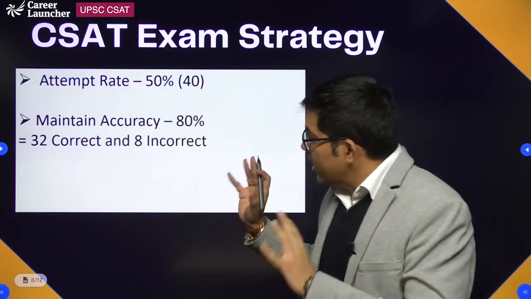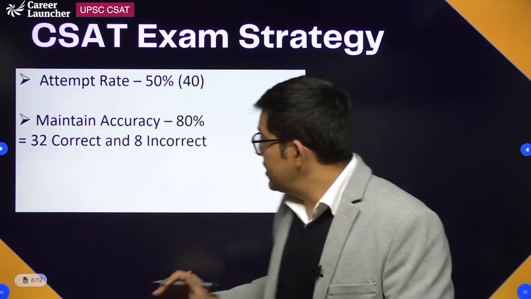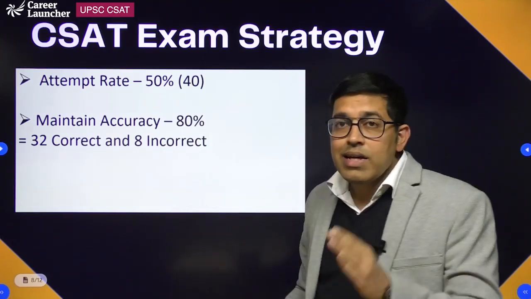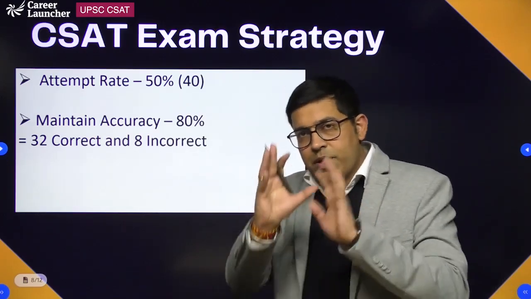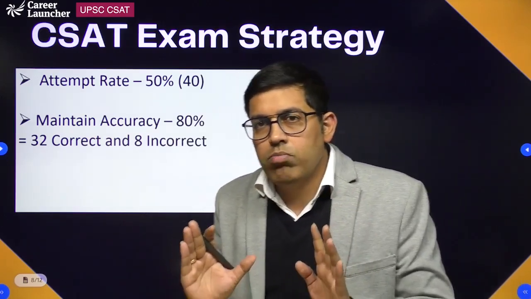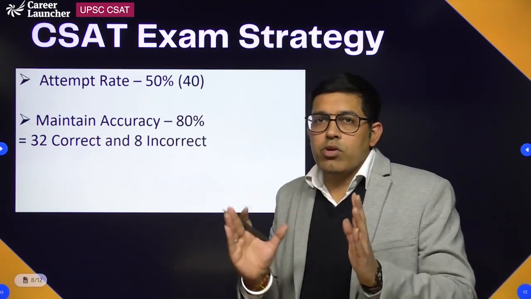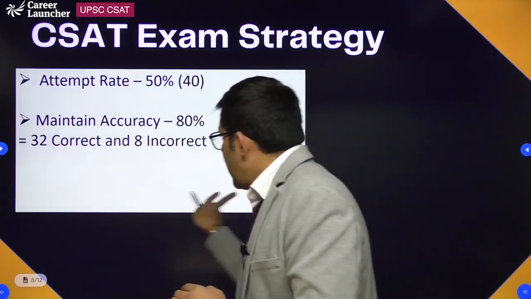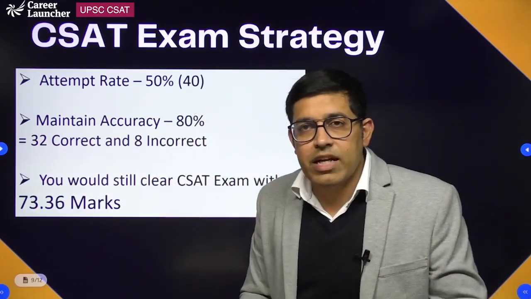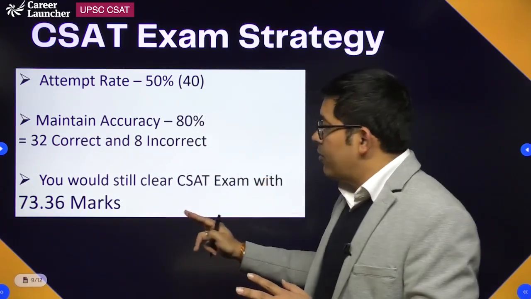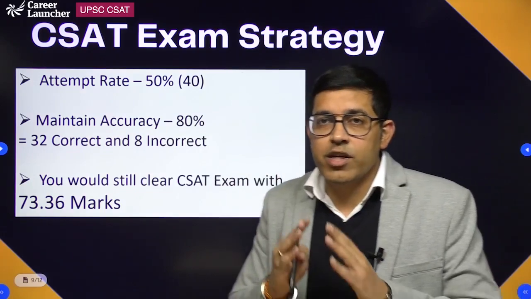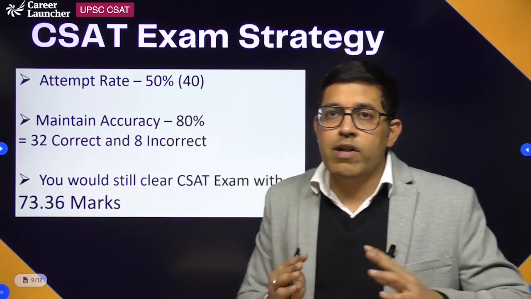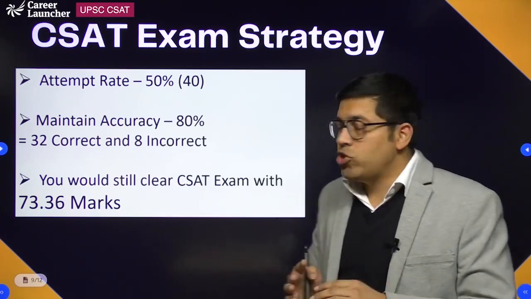I'm taking an accuracy rate of 80%. That means out of 40 questions that you are attempting, 32 questions you will solve correctly, and there will be 8 questions that are guess based, that you are not sure of, that could be wrong and could lead to negative marking. Even after those 8 incorrect questions and negative marking affecting your score, you will still end up at 73.36 marks out of 200, and you will be well clear of your 66 marks requirement for qualifying the CSAT paper. So that should be your strategy.